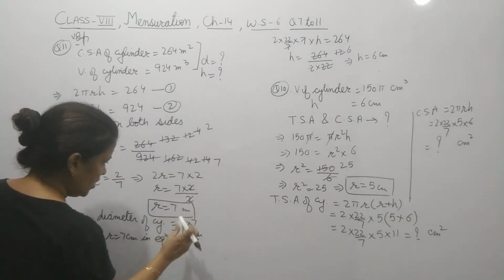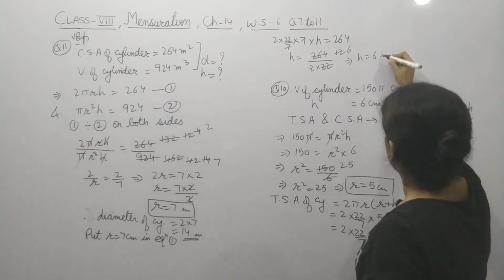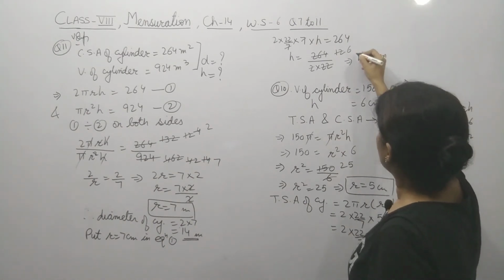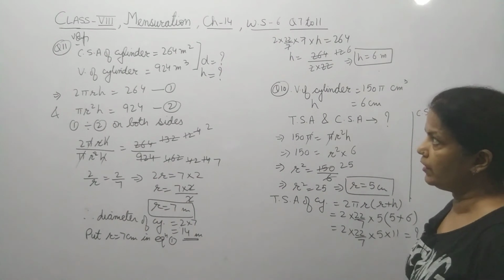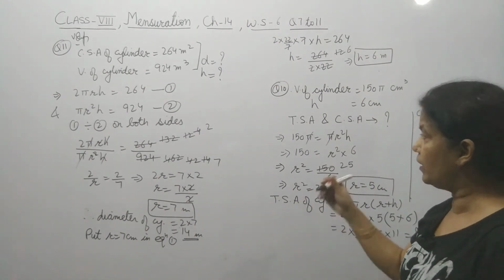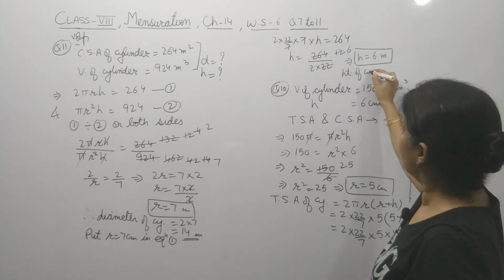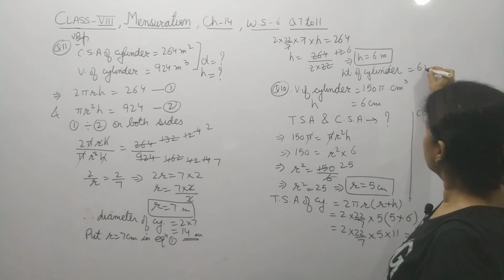This is meter. So you will get it as 6 meter. So diameter of the cylinder is 14 and height of cylinder equals 6 meter.